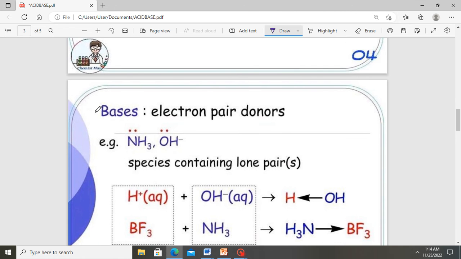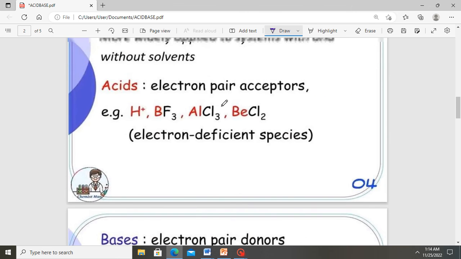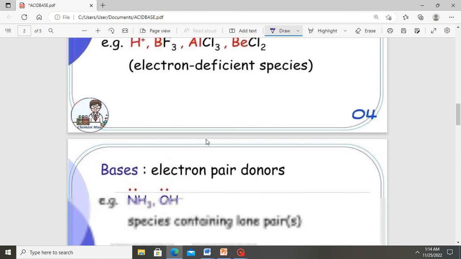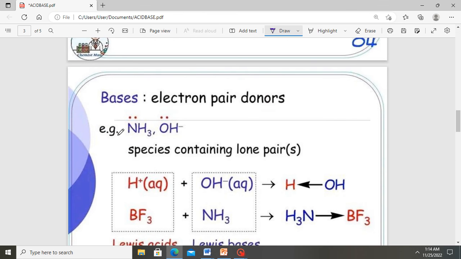According to Lewis, bases are electron pair donors. Acids are electron pair acceptors, and therefore the donors of these electron pairs are what he classified as bases. Compounds like ammonia and the hydroxide ion have lone pairs of electrons that enable them to donate electrons to form a dative covalent bond and a stable molecule.